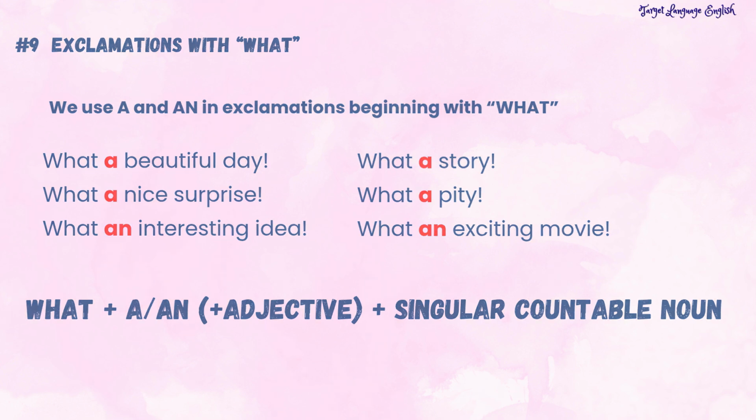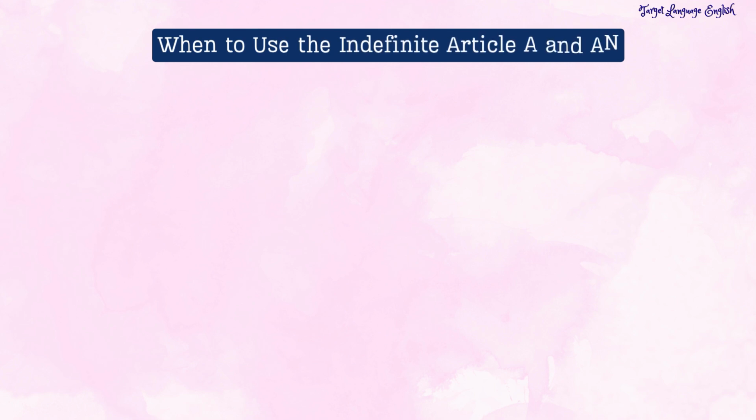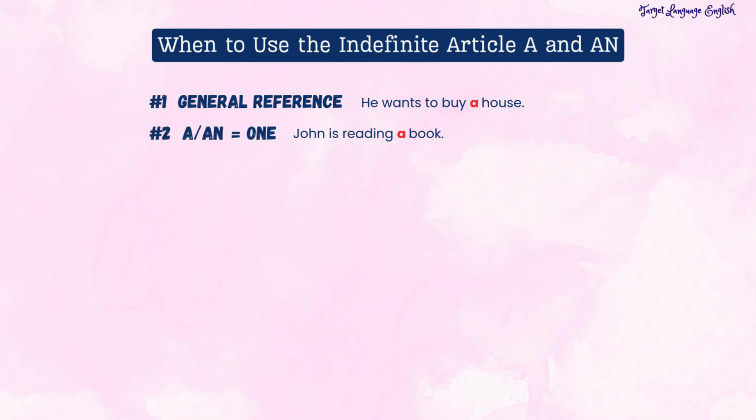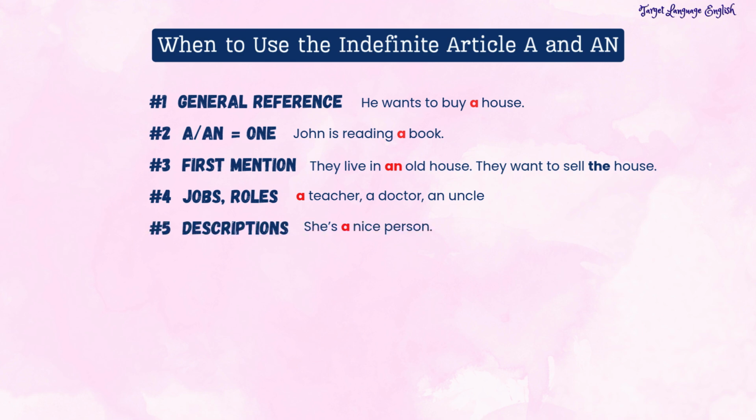Let's do a quick recap. In this video, we talked about the most common situations where English uses the indefinite article a and an, and we said that we use the indefinite article with singular, countable nouns to talk about something in general, to talk about one person or thing which is not specific. We use it to talk about something for the first time, to talk about someone's job or profession or a role someone has. We use it in descriptions.